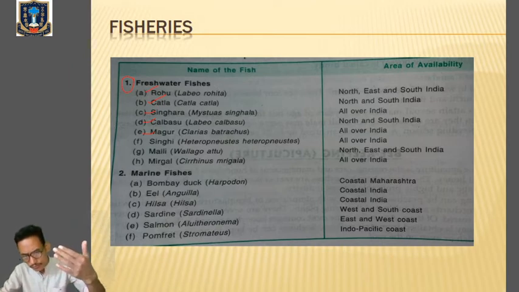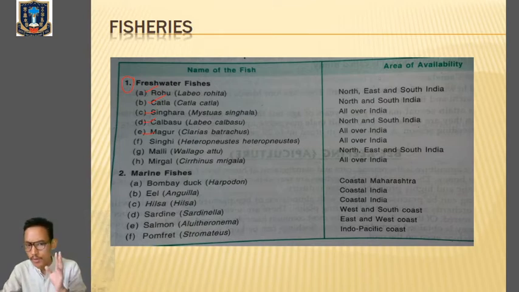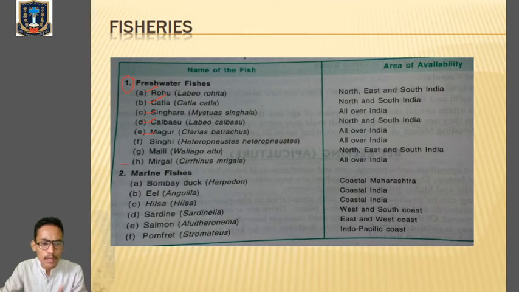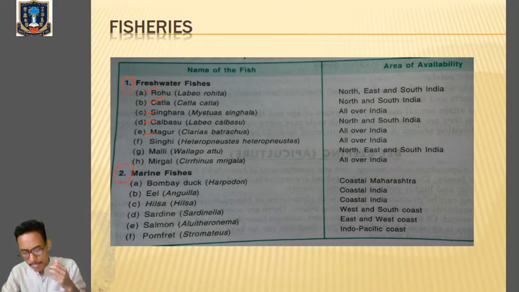Out of these names, you have to remember three or four scientific names of the freshwater edible fishes. This usually comes in examinations. Then the names of the marine edible fishes, you can see over here: Bombay duck, Harpodon, eel, Anguilla, hilsa, then sardine, then salmon and pomfret. These are the names of the edible marine water fishes.